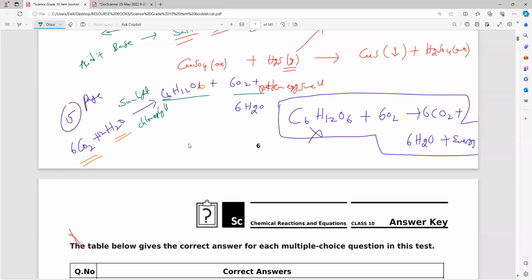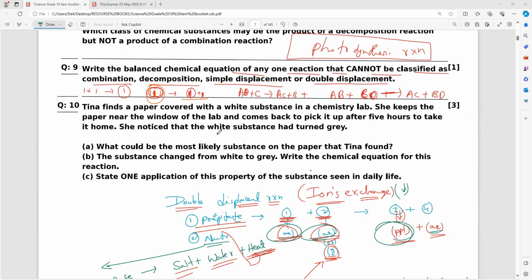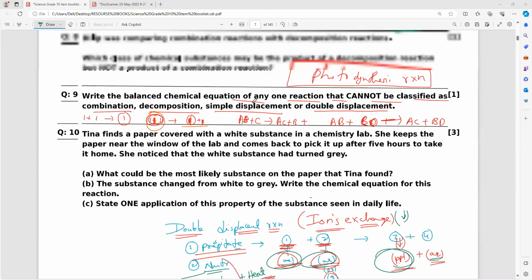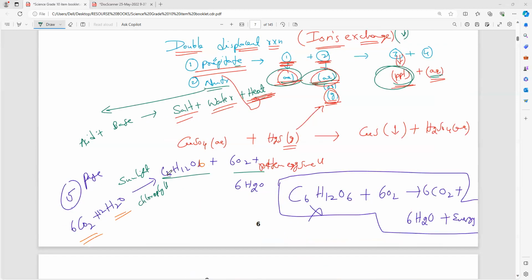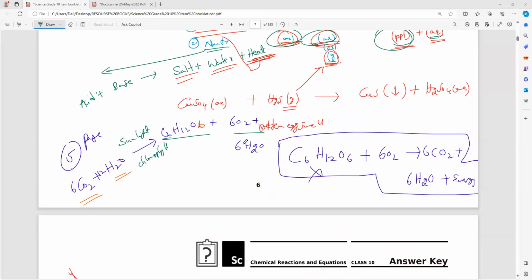Now, why can't it be a combination reaction? Tell me. Everybody, what is the reason? Because combination means a single product should come. But here we got more than one product. So it's gone. Next, displacement reaction: no displacement, directly we can say. Double displacement: no double displacement, because here it is not by ions. Ions are not making it. Do you understand, Hari? Clear?